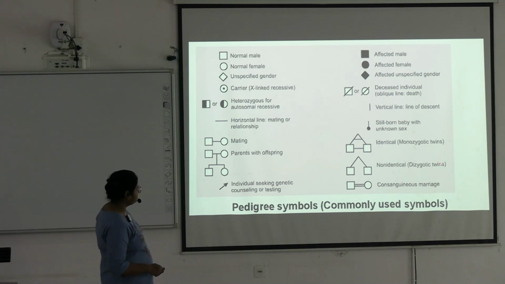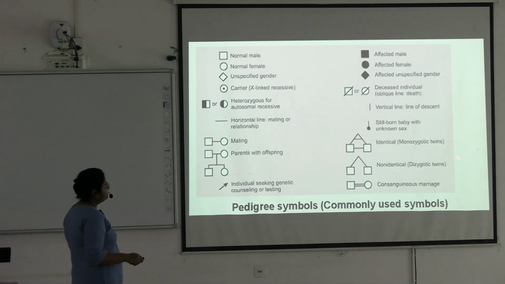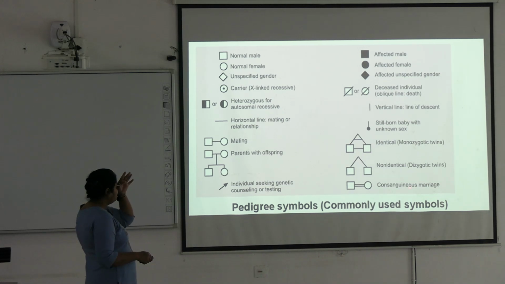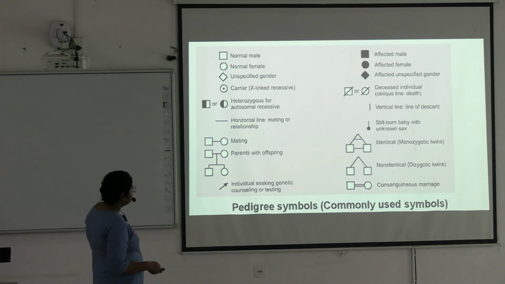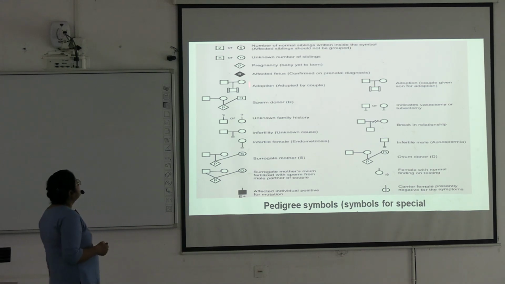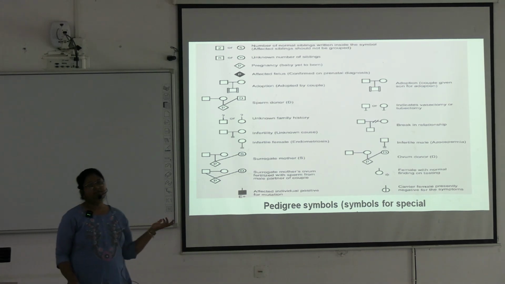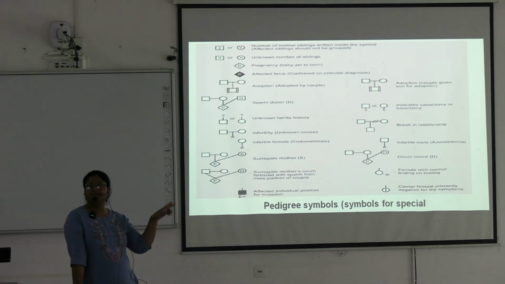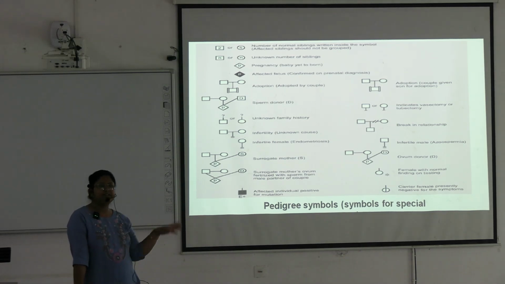Identical or monozygotic twins are represented like this, and non-identical or dizygotic twins are represented like this, and this is consanguineous marriage. Consanguineous marriage means marriage between two individuals who belong to the same family group, within relatives.